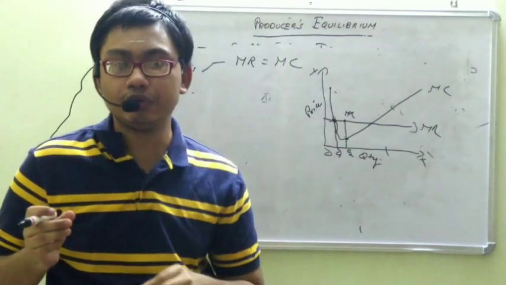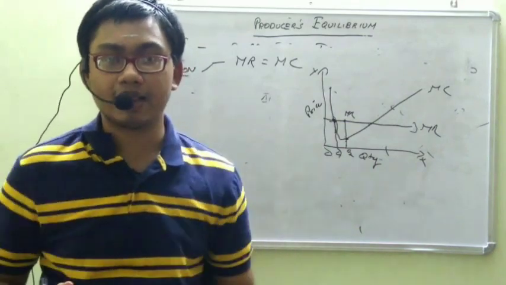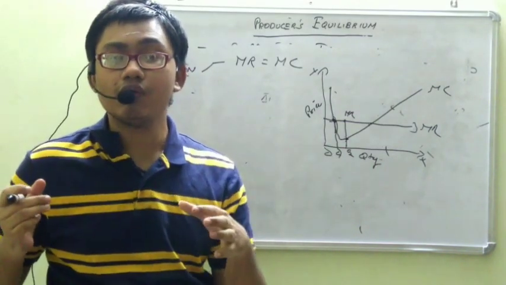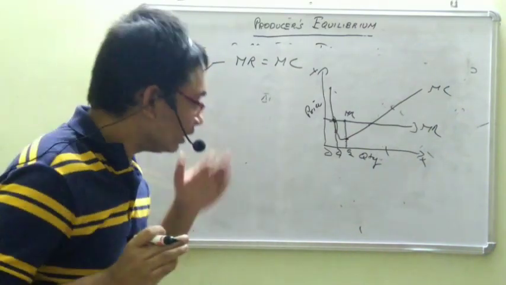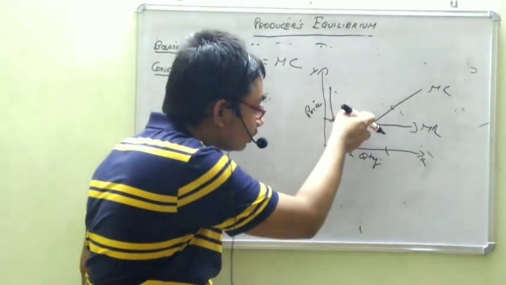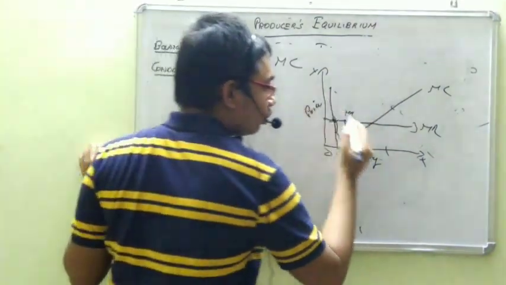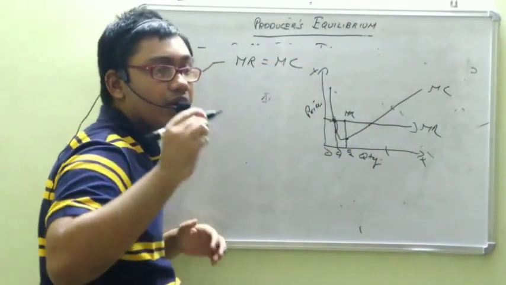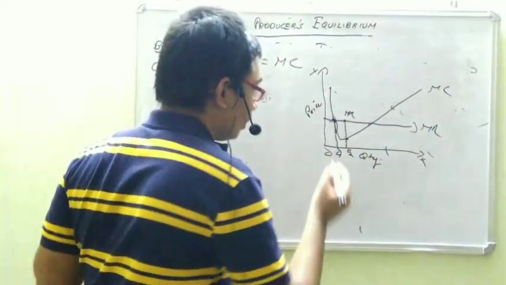At least in the last few units, I am getting more revenue than the additional cost I am spending. We say yes, you can increase your profit because still here MR is greater than MC. So this is also not the point of equilibrium, because the producer has further possibility to increase his profit.